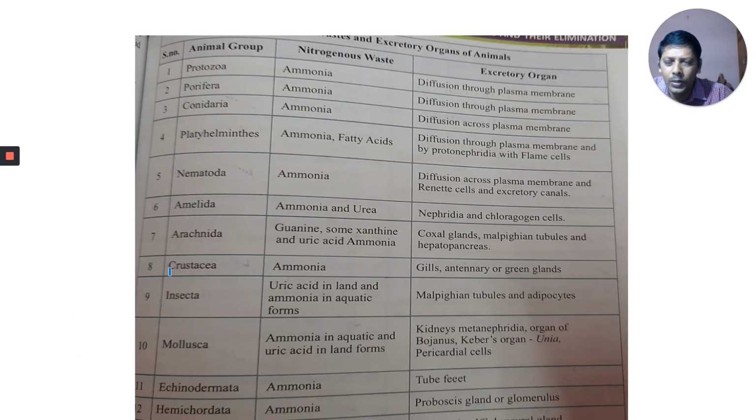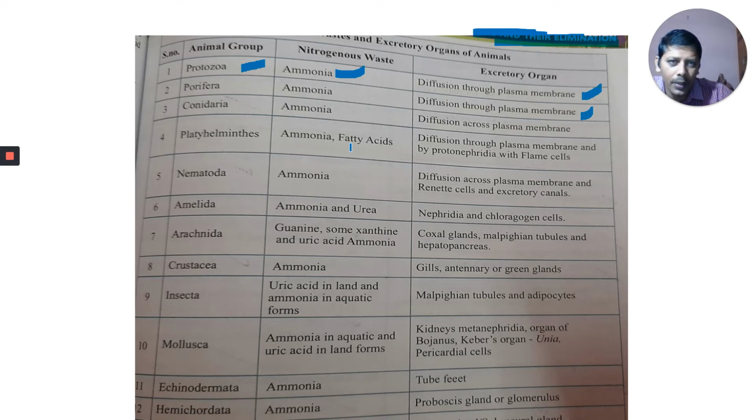Okay, now come to the next one. I will show you here. Protozoa: in protozoa, the nitrogenous waste material is ammonia. Diffusion takes place through the plasma membrane in animals like Amoeba, Euglena, Paramecium. And in Porifera, the nitrogenous waste material is ammonia. Diffusion occurs through the plasma membrane. Cnidaria: in Cnidaria, the nitrogenous waste is ammonia, diffusion across the plasma membrane.